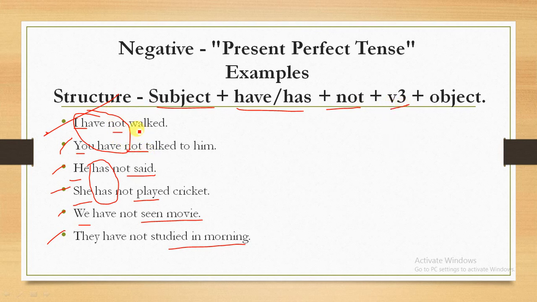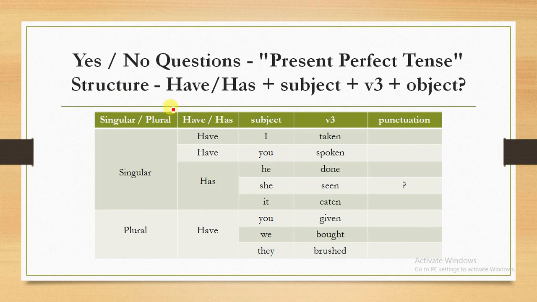For example, walk, walked, walked; talk, talked, talked; say, said; play, played, played; see, saw, seen. And object means anything, for example cricket, movie. This type of thing comes in an object. Now we will see how we create yes or no questions in present perfect tense.